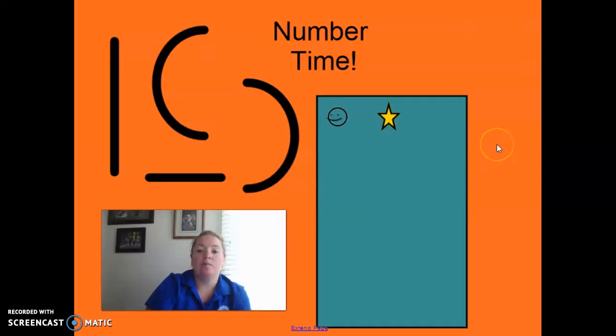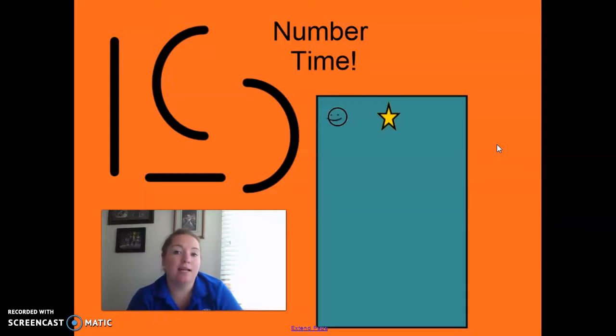Okay, so remember, we're doing numbers now. We're writing numbers instead of writing letters. Instead of letters, we're doing numbers now. So in order to make the numbers 0, 1, and 2, you need 2 big curves, 1 big line, and 1 little line. So those are all the materials you'll need and your mat.